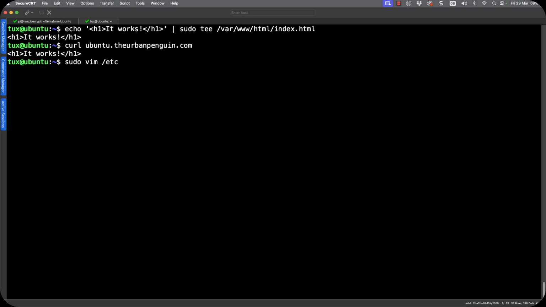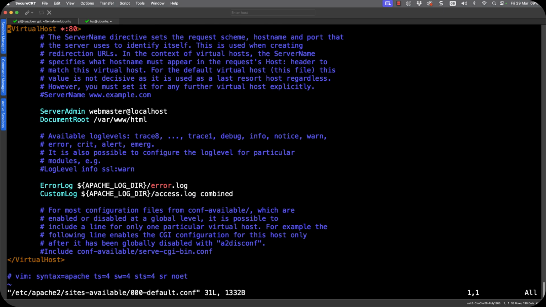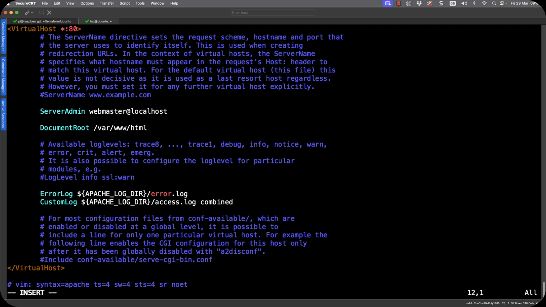We're going to go through and just take a look inside our configuration files. So if we look at /etc/apache2/sites-available, and then set up our 000-default.conf, we haven't really configured anything. We've only installed Apache. So we're going to put in the correct server name, ubuntu.theurbanpenguin.com.